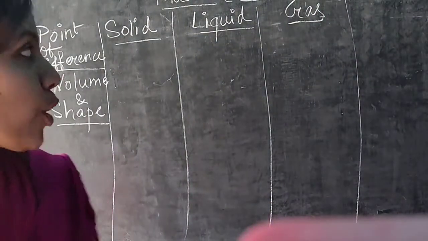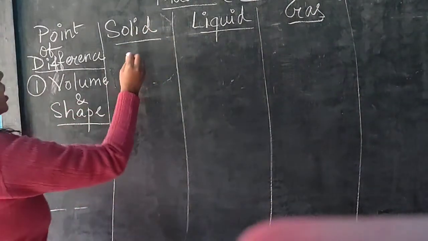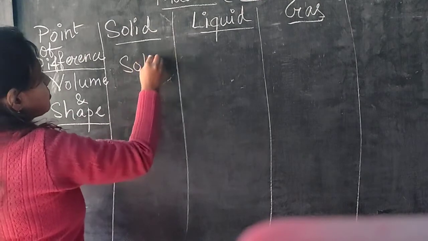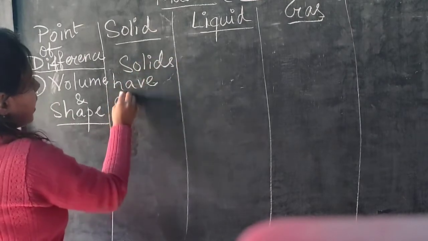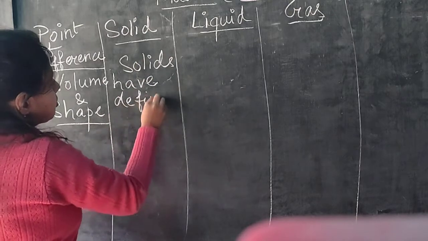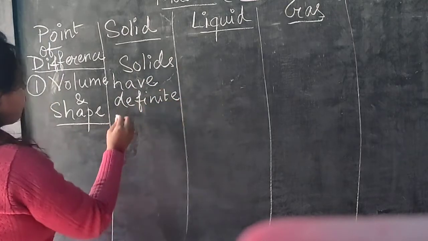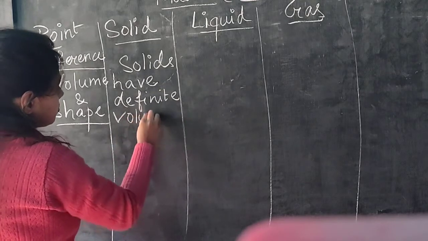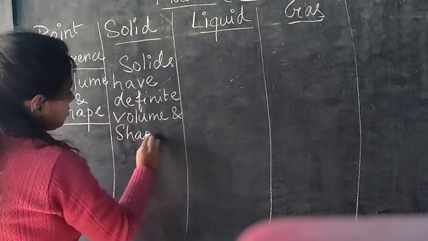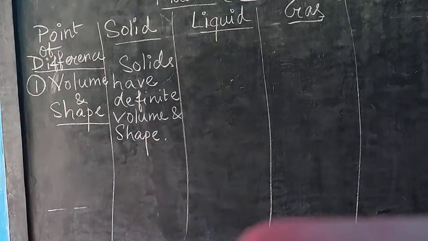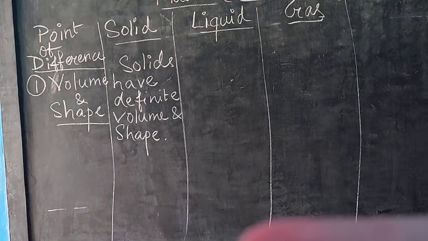Okay, so the first point of difference is solids have definite volume and shape. Solids have definite volume and shape.